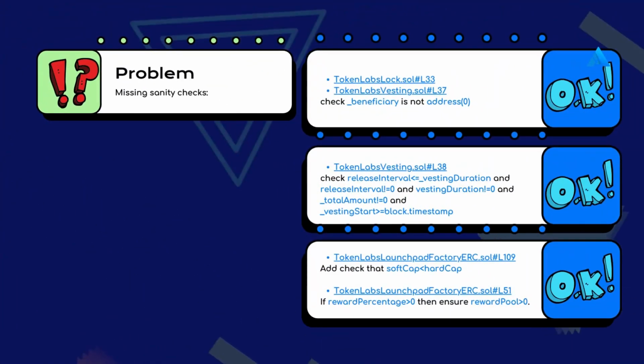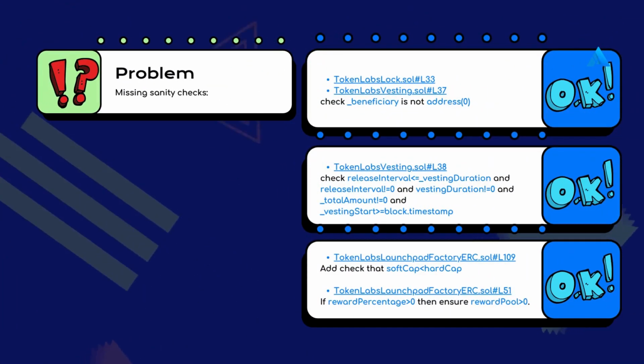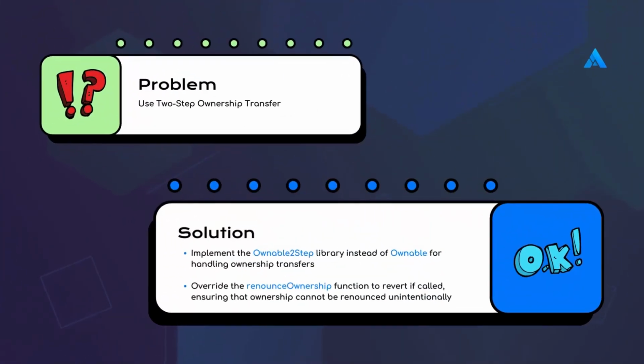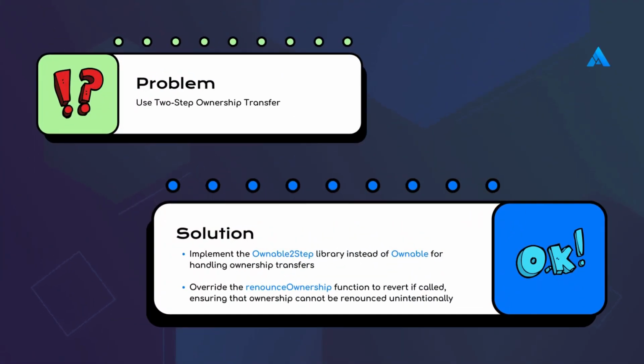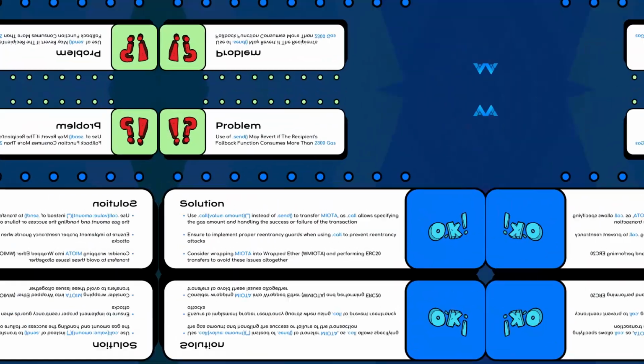Missing sanity checks. Consider the solution you currently see on your screen. Use two-step ownership transfer. Implement the Ownable2Step library instead of Ownable for handling ownership transfers. Override the renounceOwnership function to revert if called, ensuring that ownership cannot be renounced unintentionally.